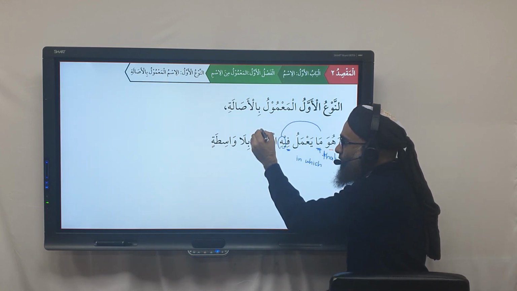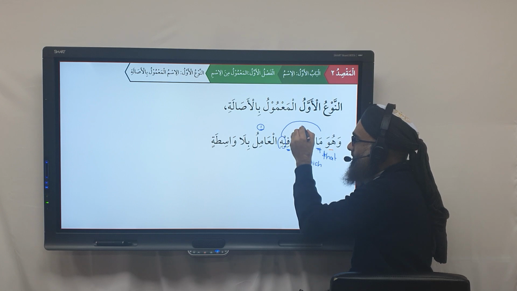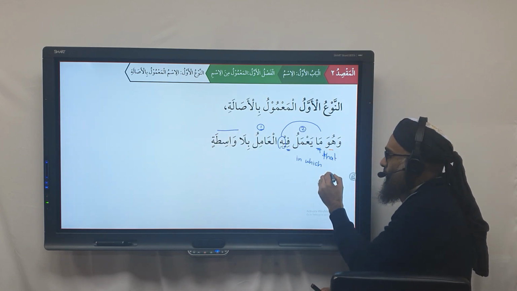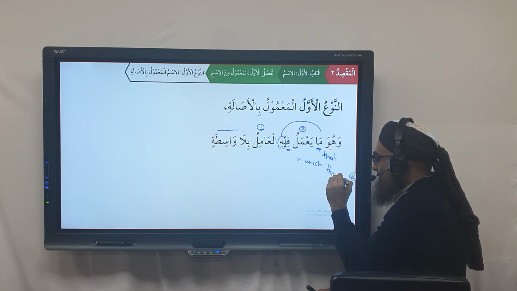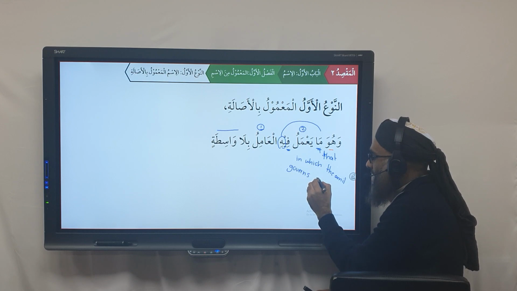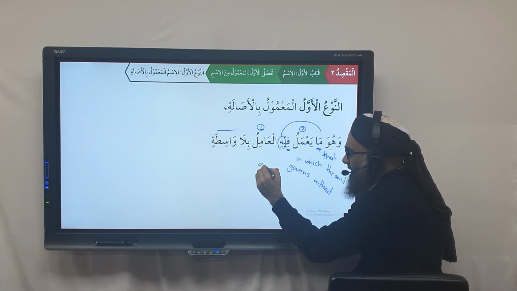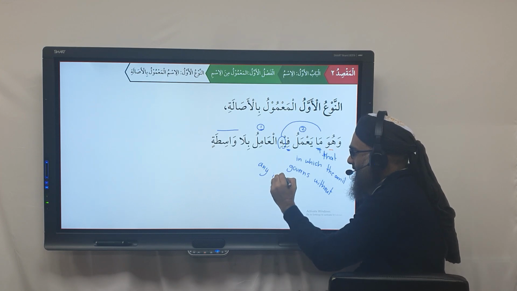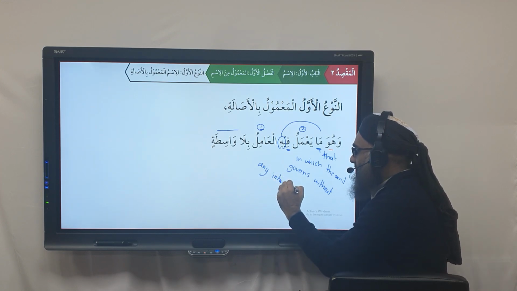You translate the fa'il first, then you translate the verb, then the rest. So it is that in which the amil governs, bila wasita, without any intermediary. I can't spell intermediary properly, but that should do the job.